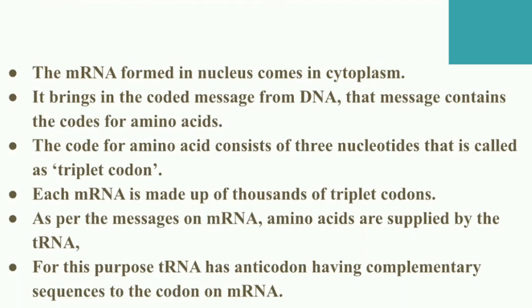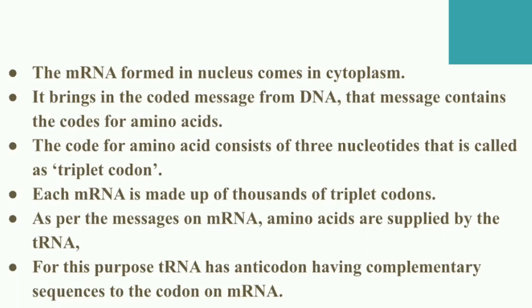So the message from the DNA is transferred into the mRNA, right? Messenger RNA. The message comes into the RNA, and that message contains certain codes for amino acids. That code consists of 3 nucleotides. That code is known as a triplet codon. What is a triplet codon?